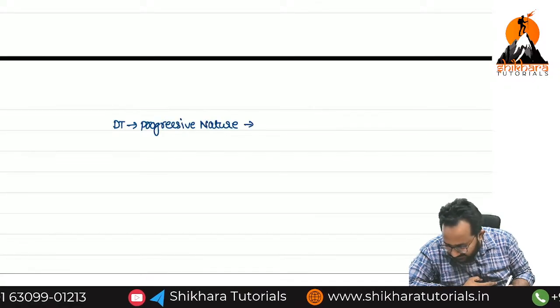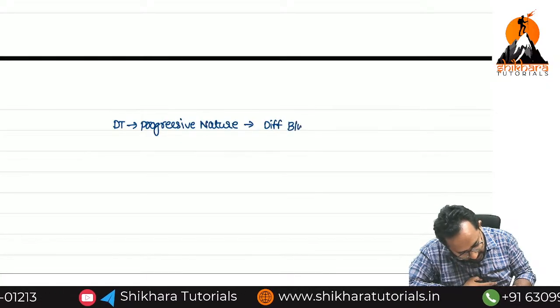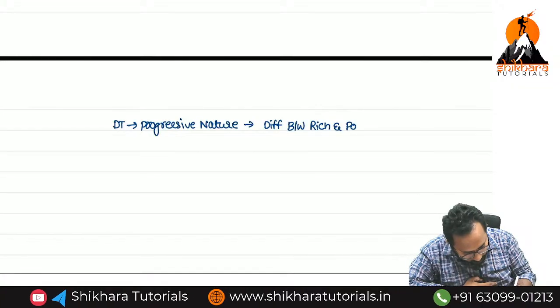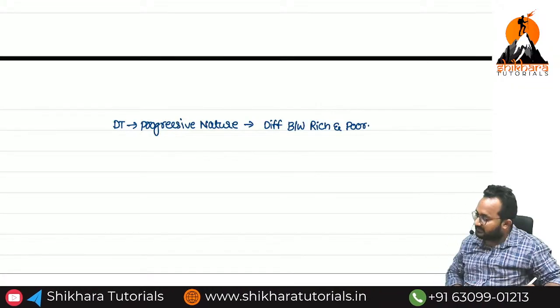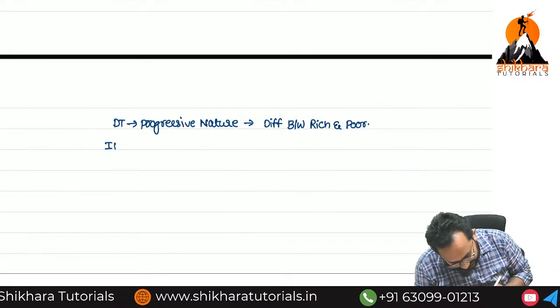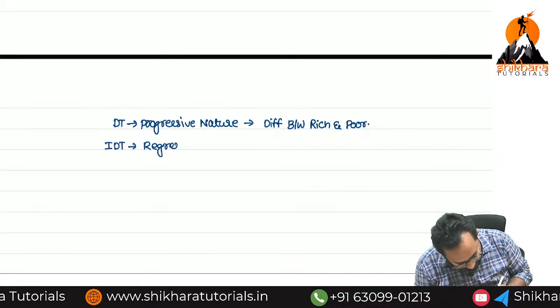Progressive nature means clear differentiation between rich and poor. So coming to indirect taxes, it is regressive based.